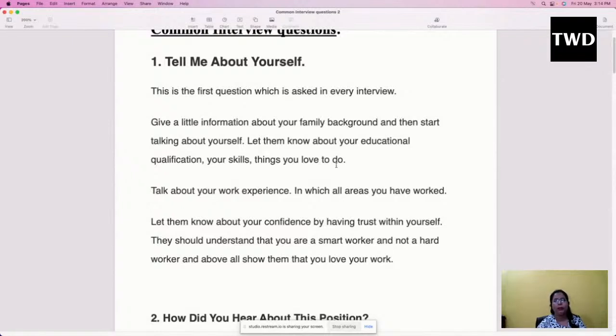They listen to all your information, but through it they will measure your confidence, your communication skills, whether you'll be able to work in a team, whether you'll be able to work under pressure. For those things they would ask some other kinds of questions.